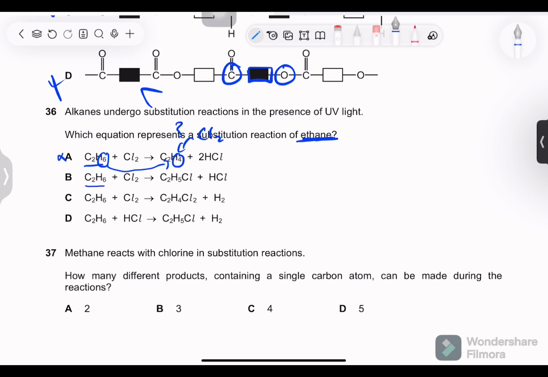Next is C2H6 plus Cl2. Yes, one Cl comes, one H is gone, so this is correct. Plus HCl, the H which went away combined with the one Cl that remained. So yes, this is correct. The problem with this is no HCl is formed and this is not correct because two Cl don't combine at once. This occurs in stages.